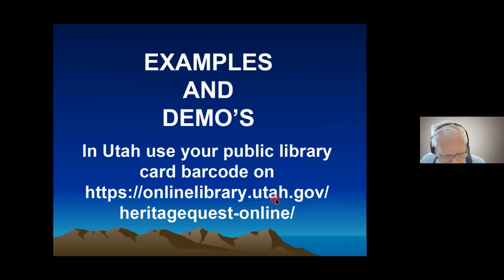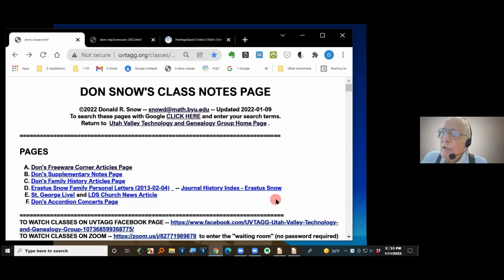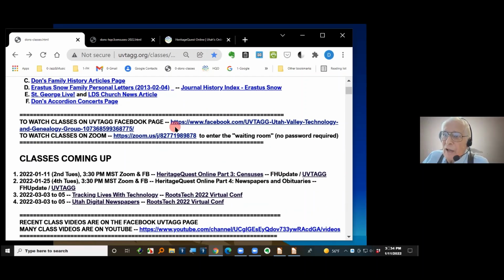Now let's take a minute, and I'm going to shift gears here and get over to where my notes are stored. The link that you saw before, uvtagg.org, this is where my class notes page is. There are several pages here of information, articles that I write. I write a Free Bear Corner article every month on different sorts of things, and that's there, plus a bunch of other things down here. Links to where you can watch our classes online and where they're stored, etc.